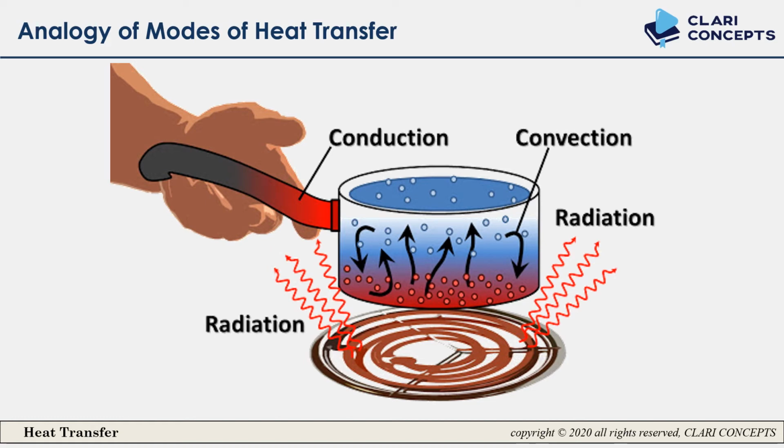And on the other hand, you are holding the handle of the pan and you are feeling hot. The reason is conduction. Why? Because of the lattice vibration and the free electron movement towards your hand. So that is conduction. And the person standing far away from that stove is also feeling the heat. That is nothing but radiation. And this is how we can differentiate conduction, convection and radiation.